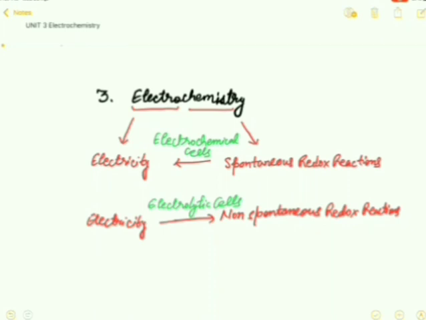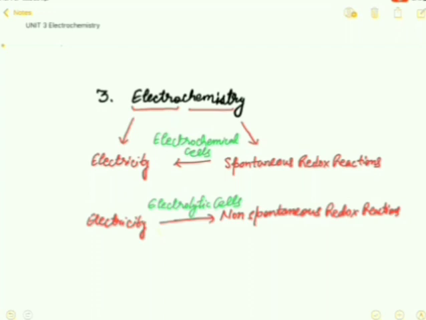Generated electricity can also be utilized to carry out the non-spontaneous redox reactions. So this thing can be done by the use of electrolytic cells, and the generation of the electricity is carried out by the help of electrochemical cell.